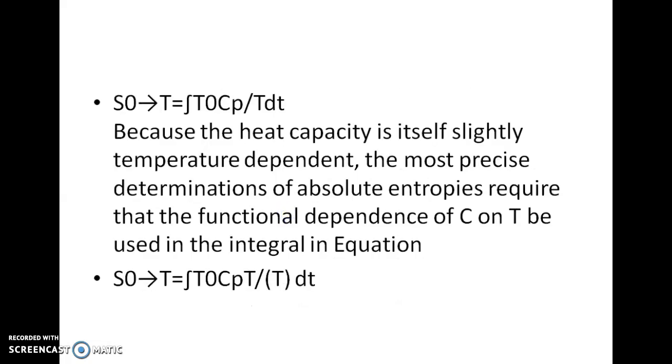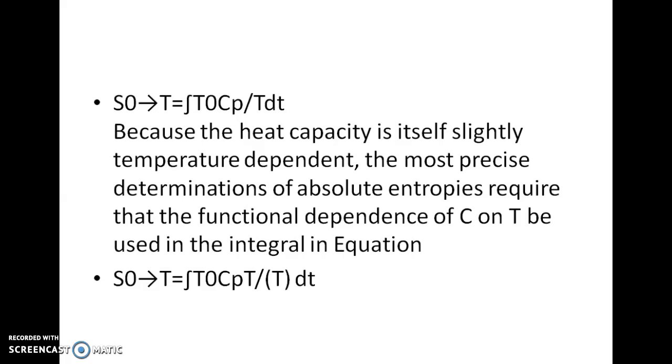So again this can be given by the integral equation, that is, the entropy change from temperature 0 to T is the integral from 0 to T of Cp divided by T into dT.